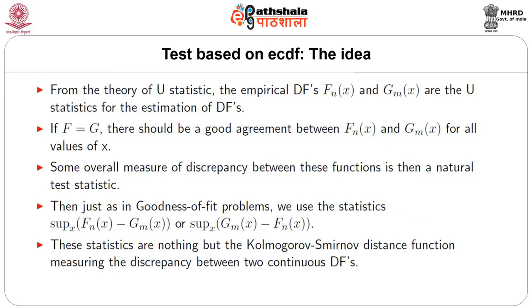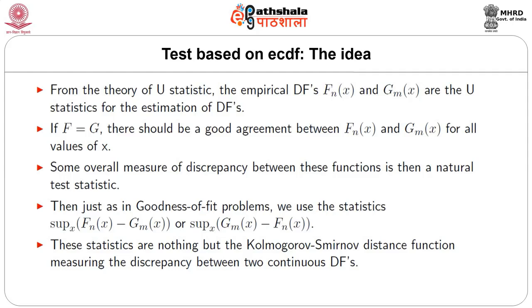So we now derive, or give some idea about, the test based on the empirical distribution function. From the theory of U statistics, the empirical distribution functions Fn(x) and Gm(x) are the U statistics for the estimation of F(x) and G(x). If F equals G, there should be a good agreement between Fn(x) and Gm(x) for all values of x.